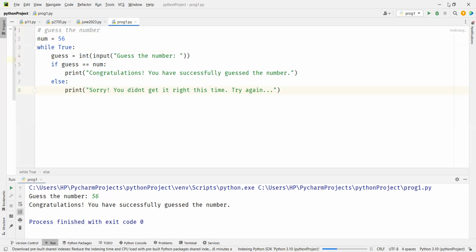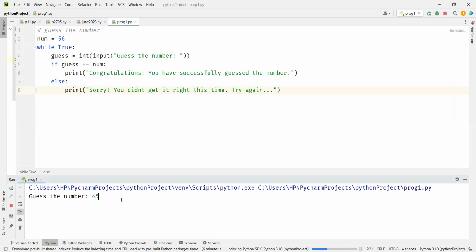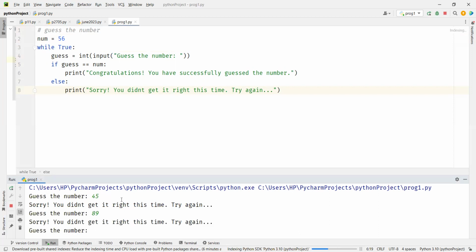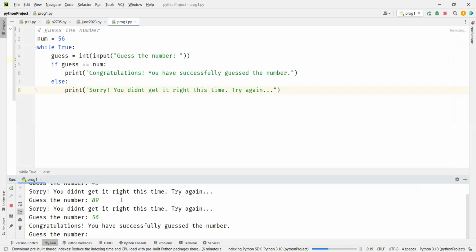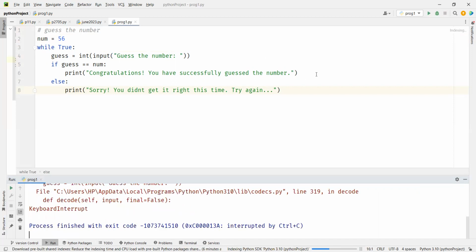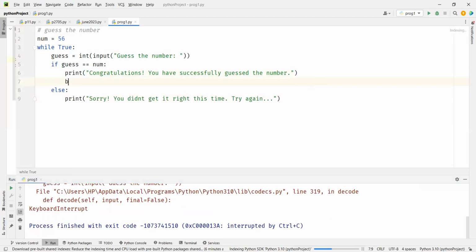Now, when you run it, it is 45. You didn't get it right, try again, 89, okay, 56, and okay. Now what happened? It is still continuously asking, even though you got it right, because this is while true. We have to break it when you get it right. So let me force stop here, and we can put a break command here.